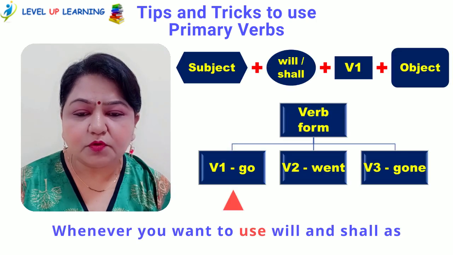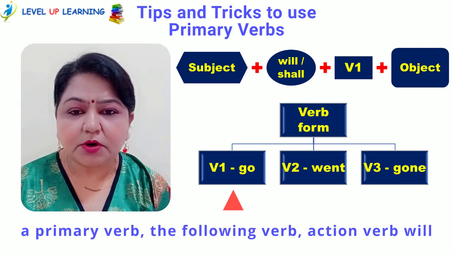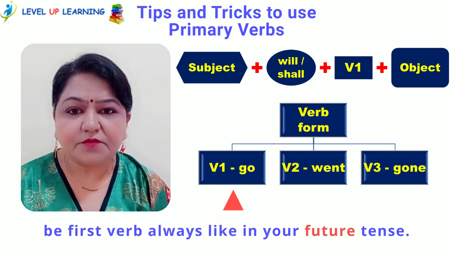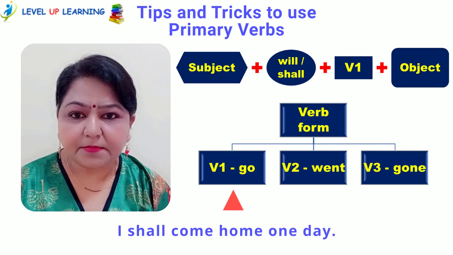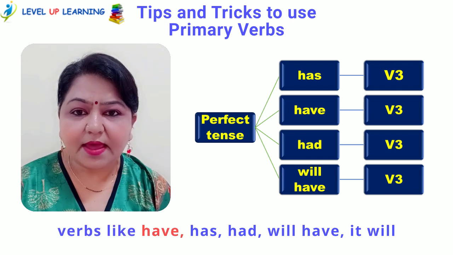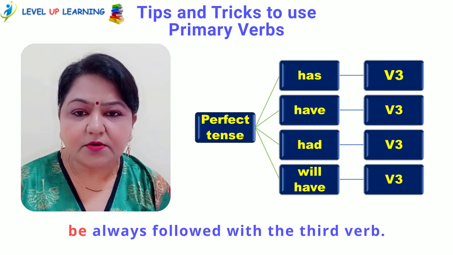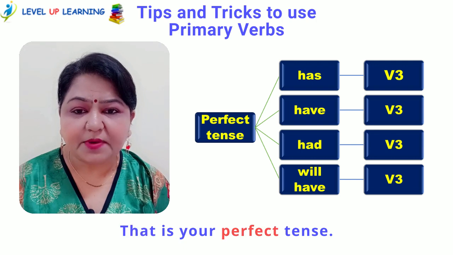Whenever you want to use will and shall as a primary verb, the following action verb will be first verb, always, like in your future tense. I will go to the market, I shall come home one day. Now, if you want to use the other primary verbs like have, has, had, will have, it will always be followed with the third verb. That is your perfect tense.